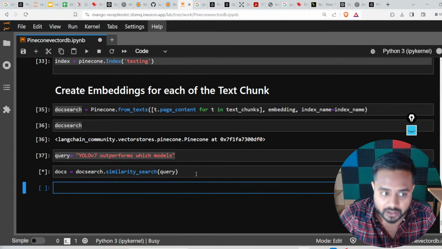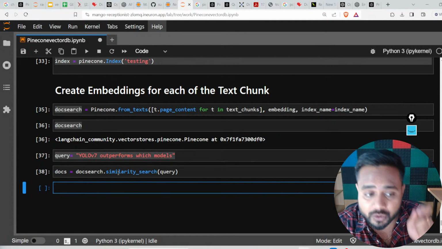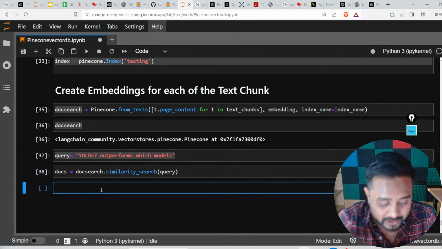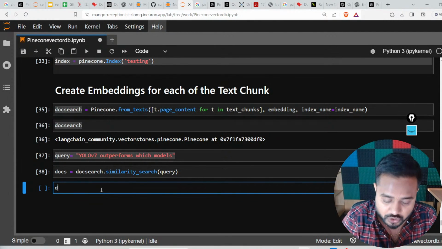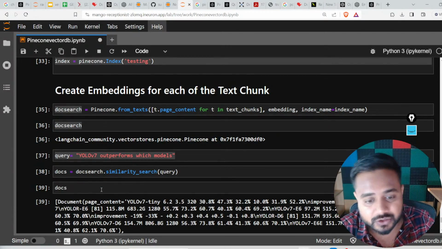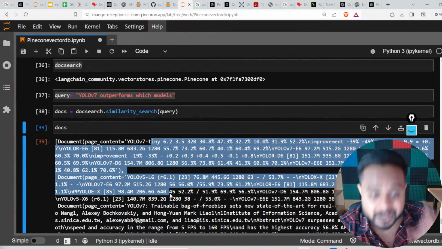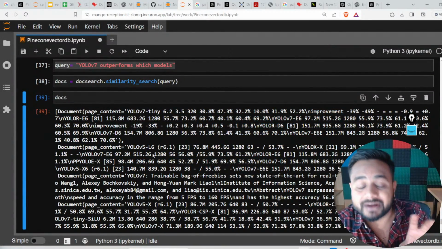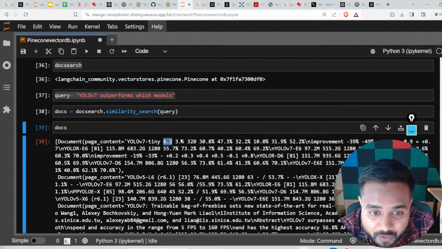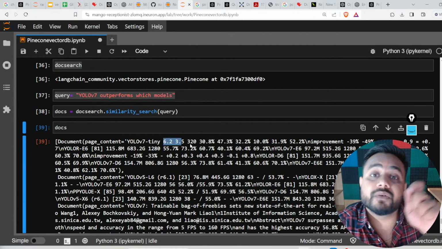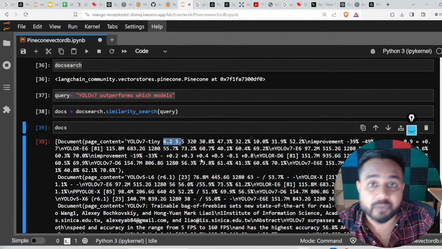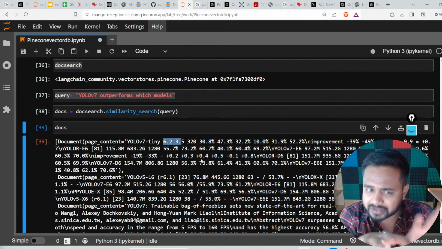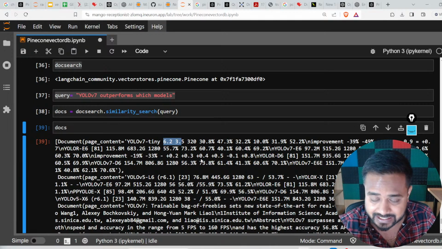As soon as I run this code, in the docs you can see this is the similarity search which we are able to get. But over here we are getting the result in the form of vectors, in the form of numbers, not proper sentences. Now let me show you how we can convert these numbers into sentences.